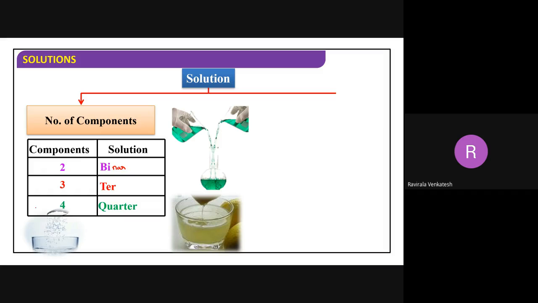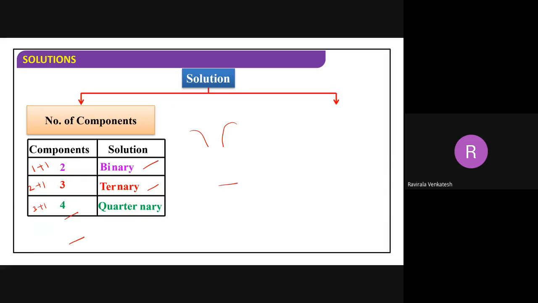In this case, 3 plus 1; in this case, 2 plus 1. The first ones will be the solutes, the last one will be the solvent. We can call this one a quaternary solution. Generally in our syllabus, we'll see mostly binary solutions, and in some cases ternary solutions, where we are adding two solutes and the solvent. Here, only one solute and one solvent. Next, what we see that is important.